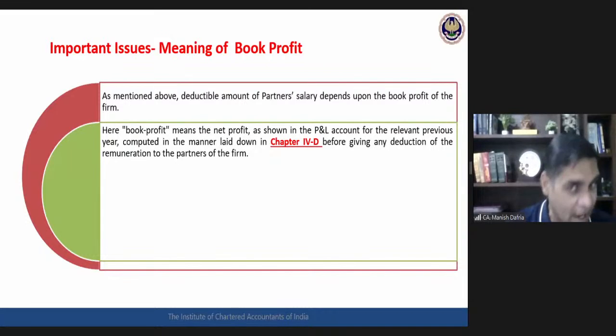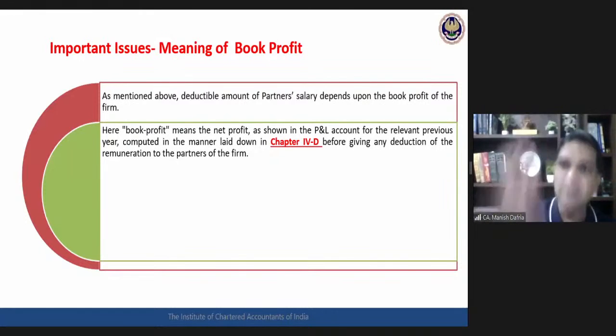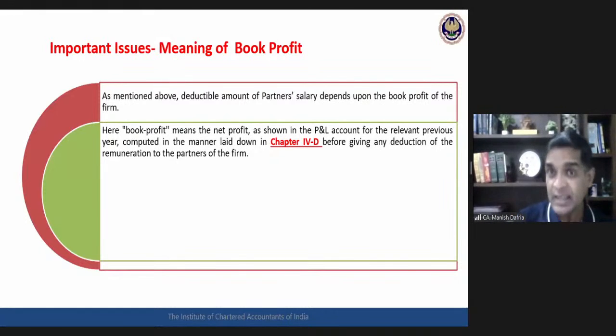The point which needs to be kept in mind very clearly is that though the word used is book profit, what they mean with this book profit for partners salary deduction calculation is chapter 4D. Chapter 4D is business income. And this will create some more issues here. This will generate a requirement to have further clarity on this.